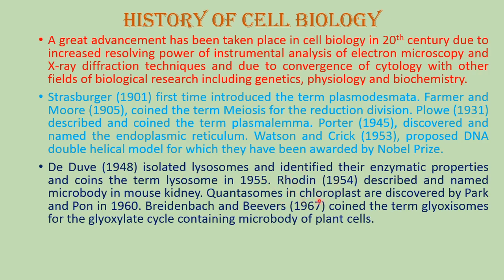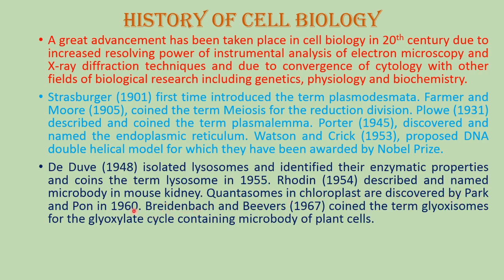There was a scientist in 1954, namely Rodin. He described and named microbodies in mouse kidneys. Microbodies, which are present in the cell, were first described by Rodin. Then quantosomes are very important parts of the chloroplast, involved in the process of photosynthesis, and the presence of quantosomes in chloroplasts was discovered by Park and Biggins in 1960.